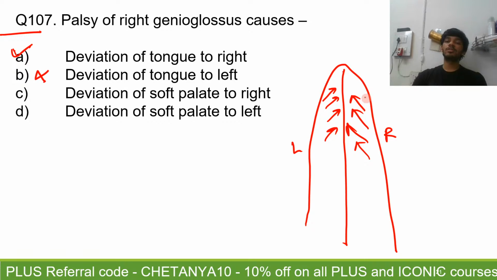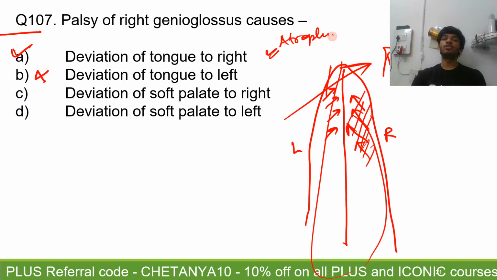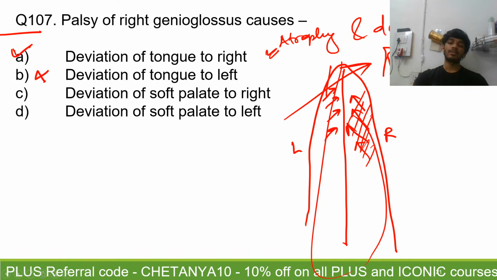If the right genioglossus is damaged, the left genioglossus will push it towards the right side. So there is a deviation of the tongue to the right, and there is an atrophy of the tongue on the right side. So there is atrophy and deviation to the ipsilateral side. Whereas in lesions of the soft palate, the deviation is generally towards the opposite side.